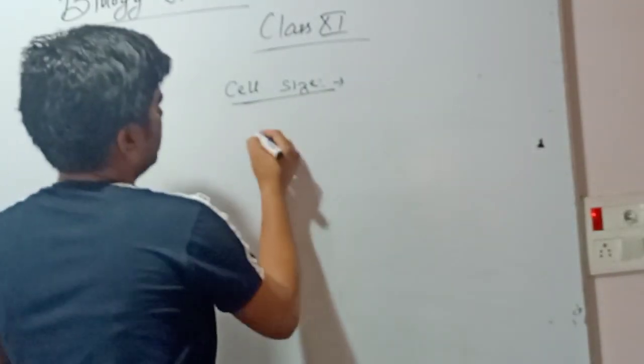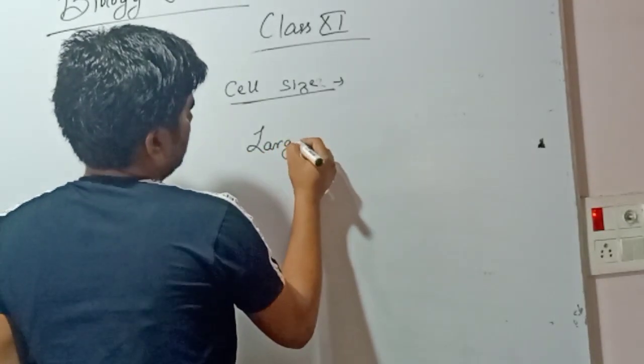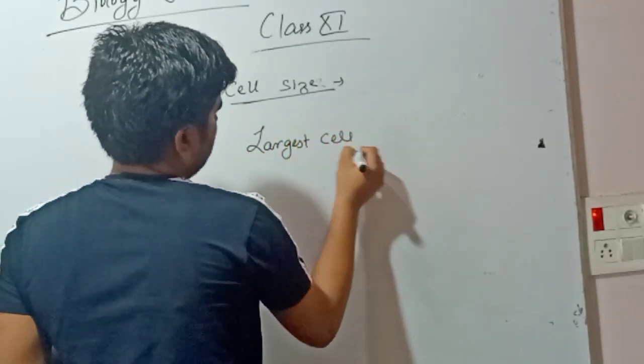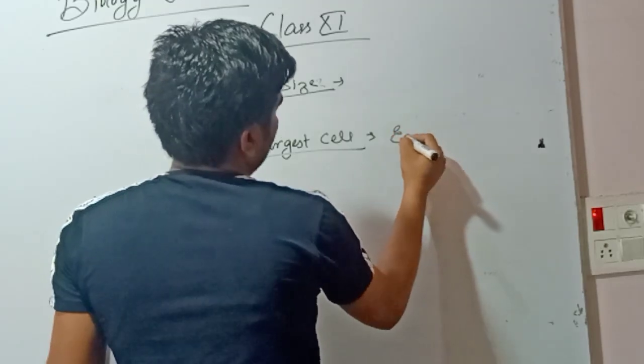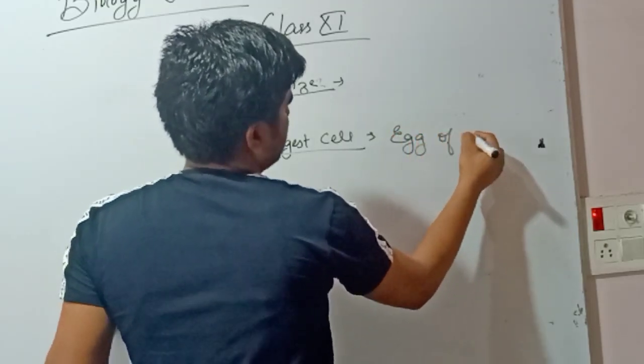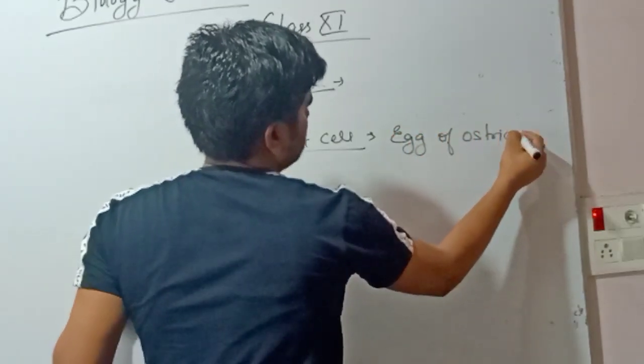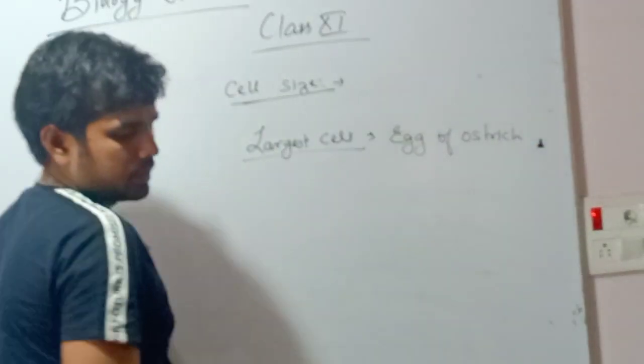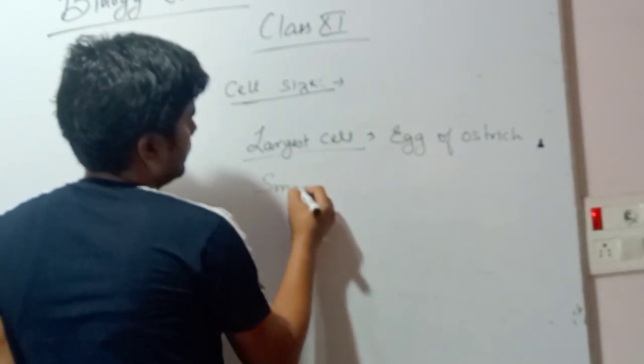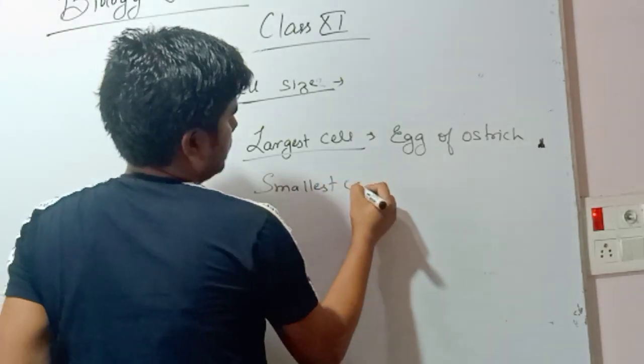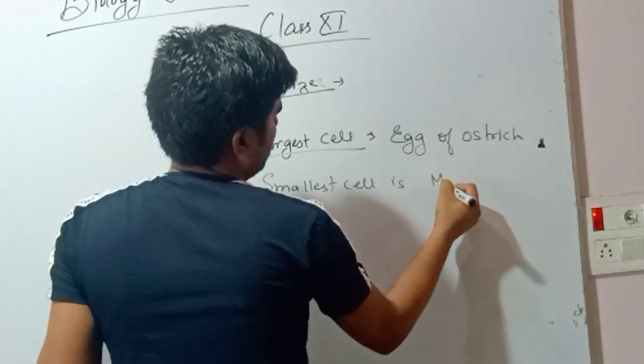Largest cell in the world is the egg of ostrich. Largest cell is the egg of ostrich. Smallest cell is mycoplasma.